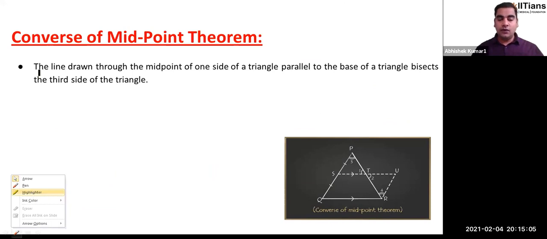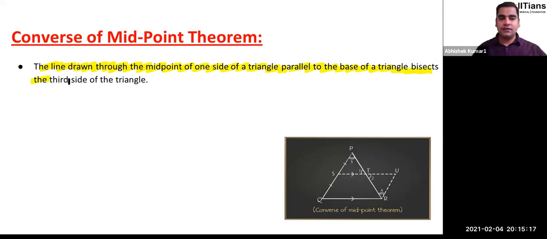Now what does the statement say? It says the line drawn through the midpoint of one side of a triangle parallel to the base of the triangle bisects the third side of the triangle. The line drawn through the midpoint of one side of a triangle.